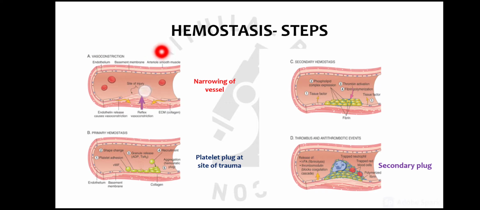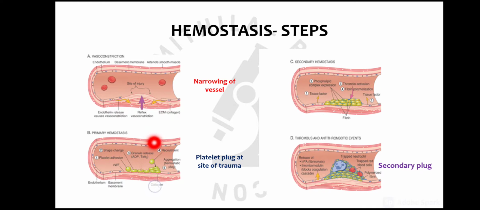So the first step is vasoconstriction. The blood vessel at the site of trauma constricts, so the lumen becomes narrower, and this occurs due to various neurohumoral factors, and mainly because of endothelin, which is released by the endothelial cells. And why does it occur? To reduce the blood flow to the site of injury. So this vasoconstriction will decrease the blood in this area, and there will be less blood loss.